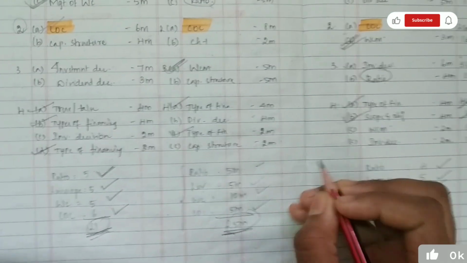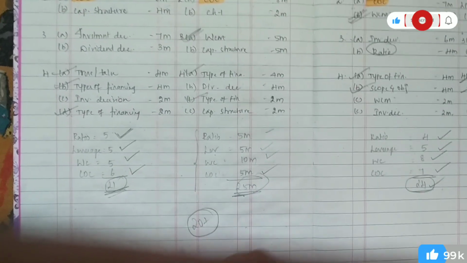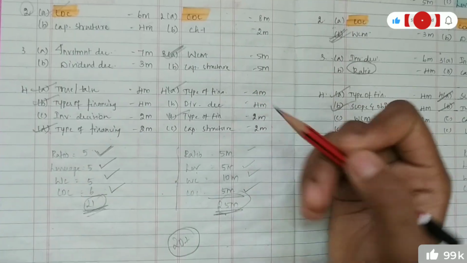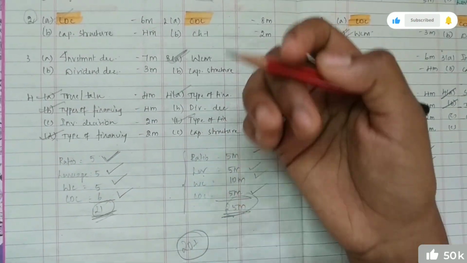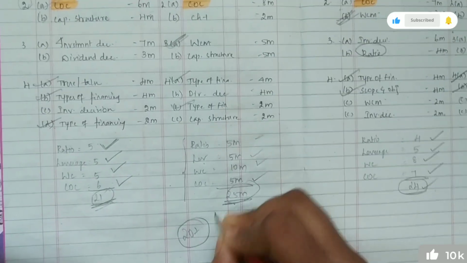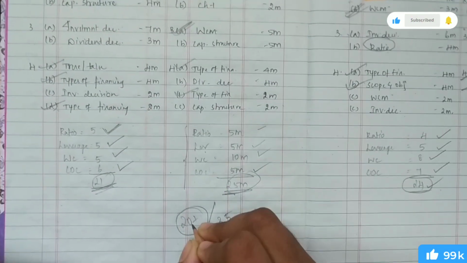So if you prepare at least these 4 chapters, I guarantee that you will get 20 plus marks in your financial management paper, and you will be able to attend the MCQs for sure. So out of 35 marks in the descriptive part, you could attend 20 plus marks.